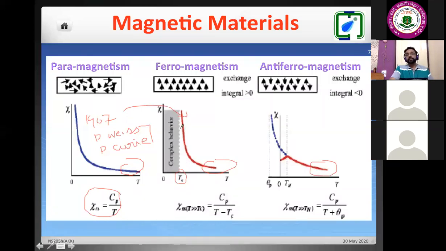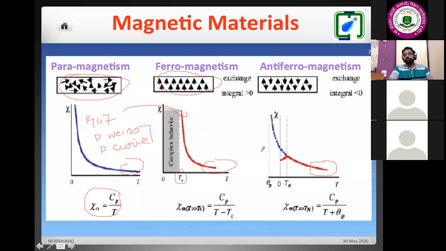Below a certain temperature, there will be perfect ordering of the spin. This is the disordered spin due to thermal agitation, and this is the perfect ordering of the spin. Due to the exchange interaction, the exchange energy should be minimum. Based on thermodynamics, which is the basic principle in chemistry, if the energy is minimum, that structure will be very stable. We can calculate this from the Heisenberg model. It was reported that the exchange integral is positive, as we discussed earlier. So they will show complete saturation below the Curie temperature.